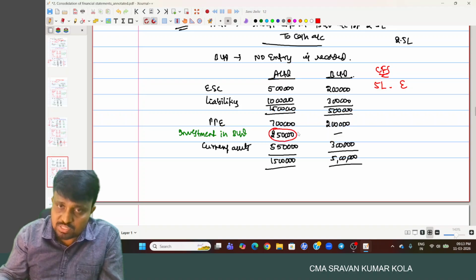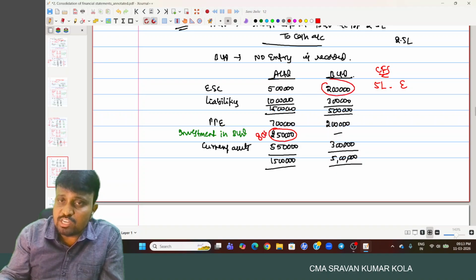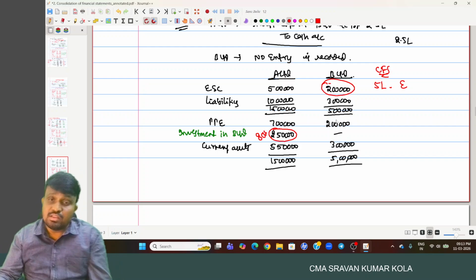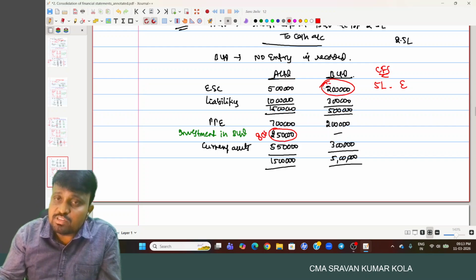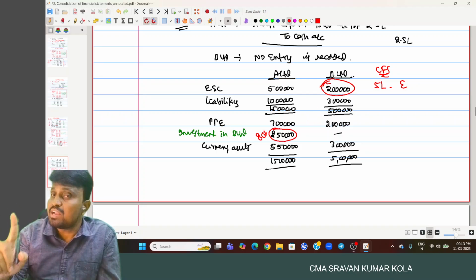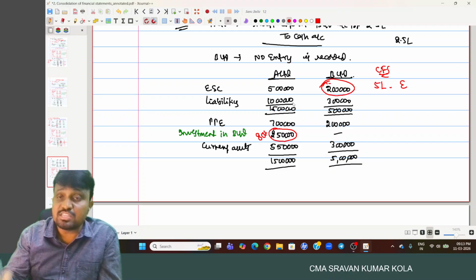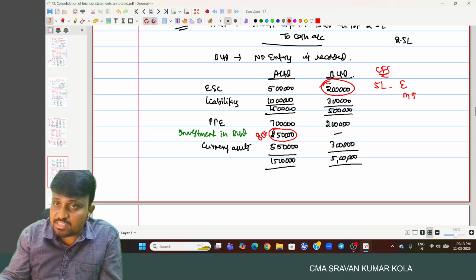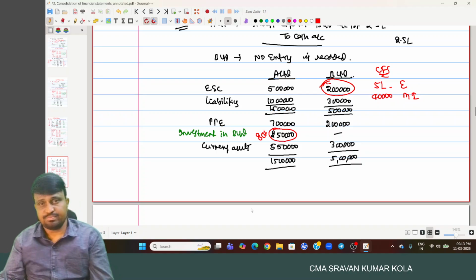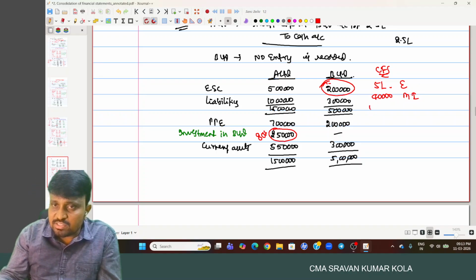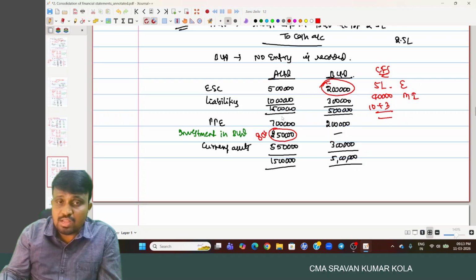The 2,50,000 represents 80% of the equity shares of B Limited, and 80% of 2 lakh is 1,60,000 only. The remaining 20%, not held by A Limited, is represented as minority interest. So how much is minority interest? 40,000. And liabilities 10 plus 3, and PPE 7 plus 2.